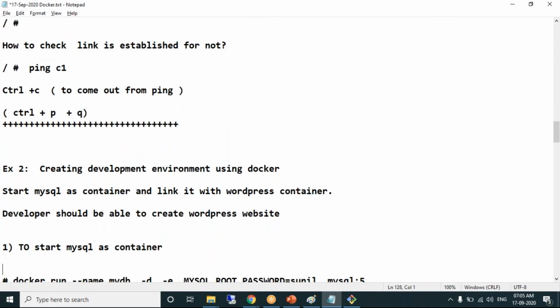Next example. Create a development environment. As I told you, the MySQL container should be linked with the WordPress container. Two containers, backend MySQL, frontend WordPress. Always start from the backend. That's always the development process. First, start the MySQL container. How to start the MySQL container? You already know it.